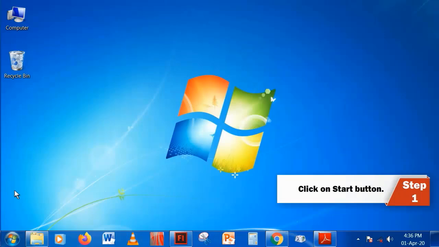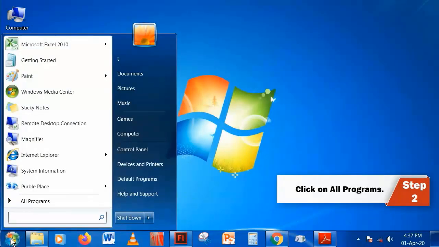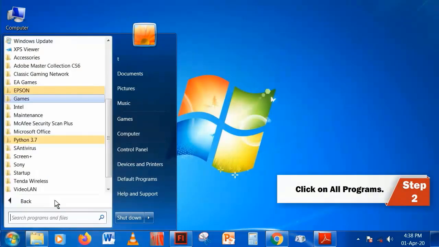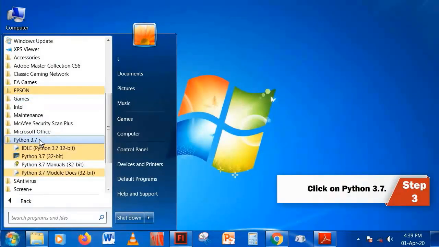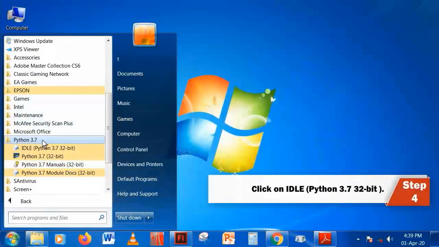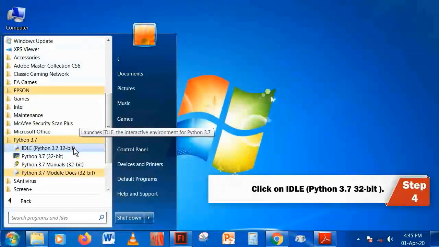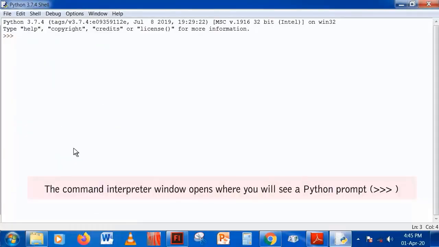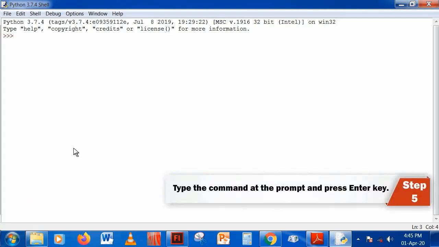Step 1. Click on Start button. Step 2. Click on All Programs. Step 3. Click on Python 3.7. Step 4. Click on IDLE Python 3.7 32-bit. The command interpreter window opens where you will see a Python prompt. Step 5. Type the command at the prompt and press Enter key.